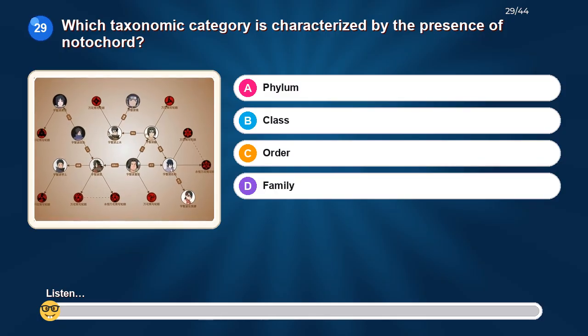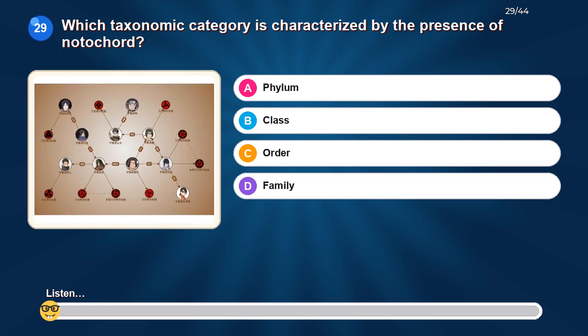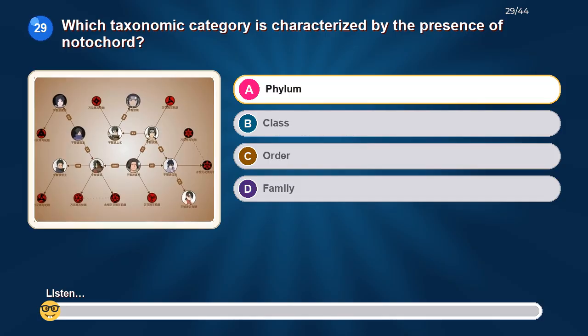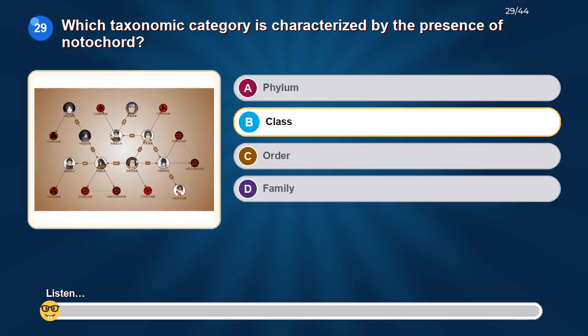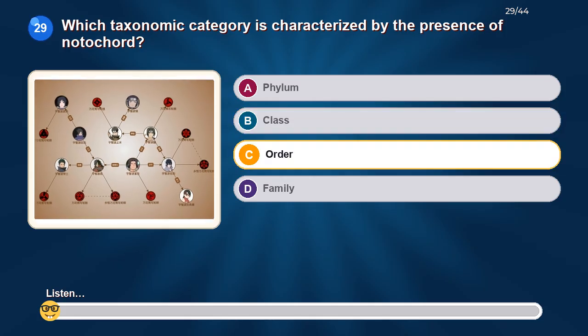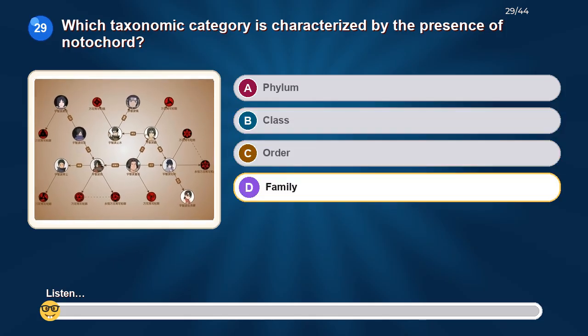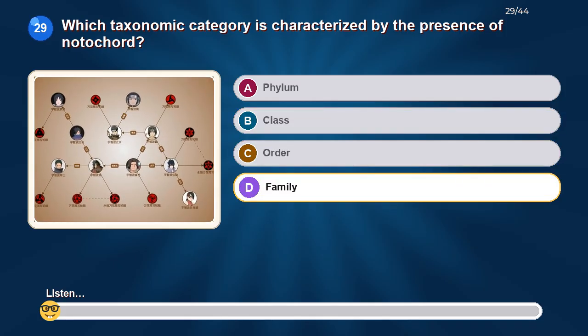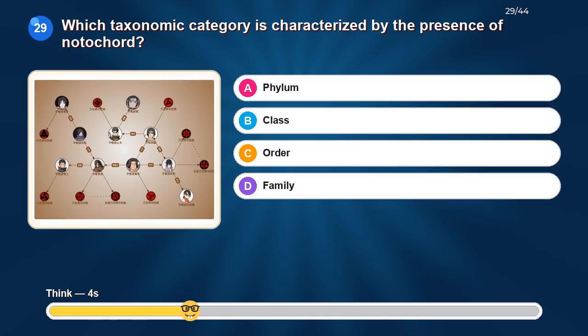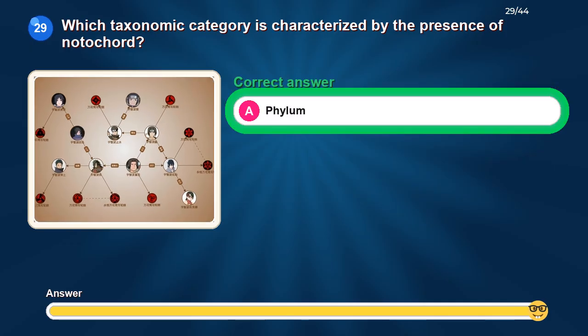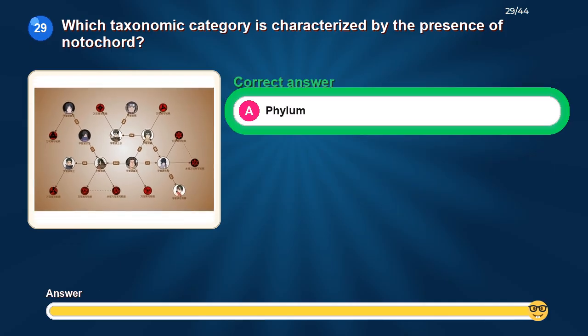Which taxonomic category is characterized by the presence of notochord? Option A, phylum. Option B, class. Option C, order. Option D, family. The correct answer is phylum.